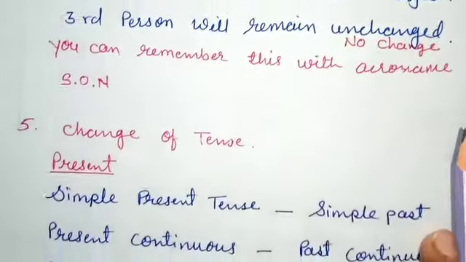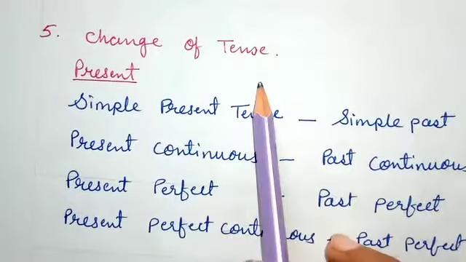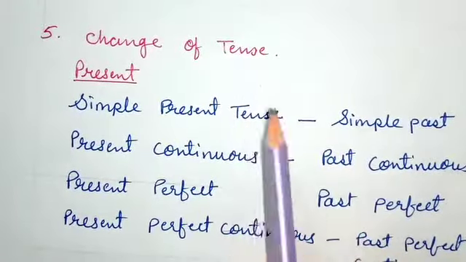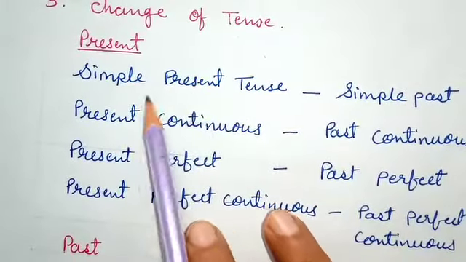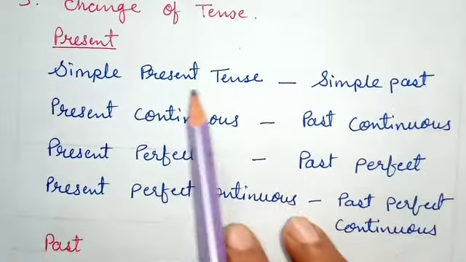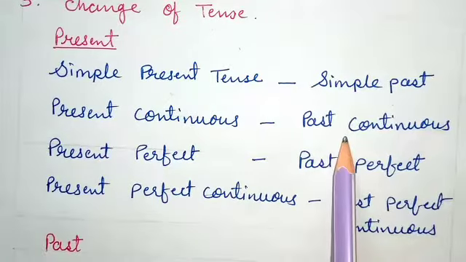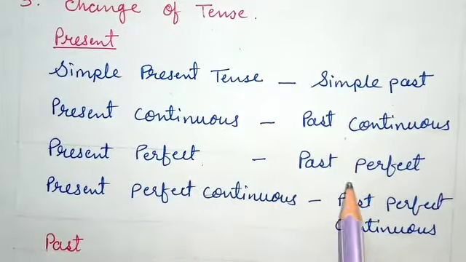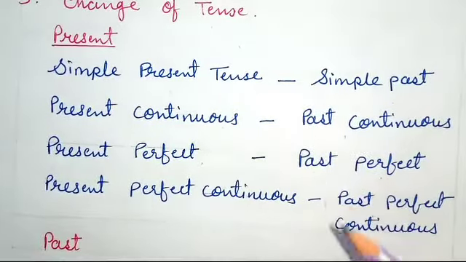Now the fifth step is to change the tense. In what way will the tenses change? In reported speech, if the sentence is given in present tense, it will change into past tense. Present indefinite will change into past indefinite tense. Present continuous will change into past continuous. Present perfect will change into past perfect. Present perfect continuous will change into past perfect continuous tense. These are the rules for changing the tenses.